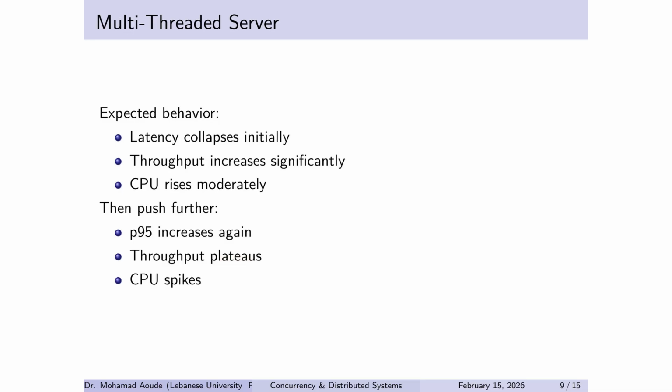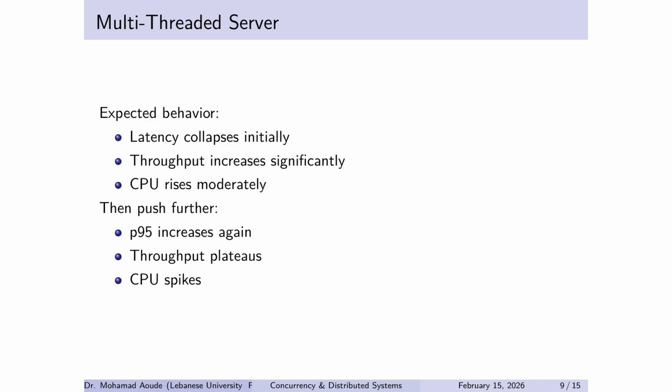Now multi-threaded changes the story. At first, latency collapses, because requests can overlap waiting. Throughput increases significantly. GPU rises moderately, because we're now doing more coordination and serving more work, but then we push harder, P95 starts increasing again. Throughput plateaus, CPU spikes. Why?